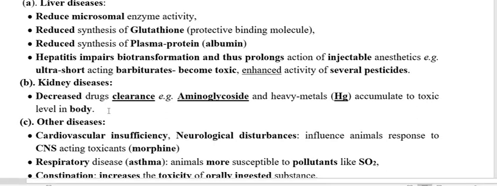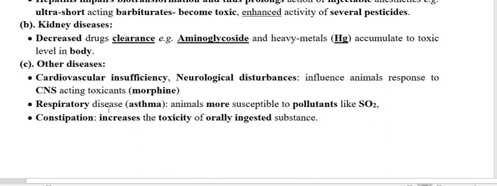Now we have to go through the kidney disease. As you know, if a patient has any kidney problem, those drugs that are mainly excreted and cleared by the kidney are affected, like the aminoglycoside. The main route of excretion of aminoglycoside is the kidney.